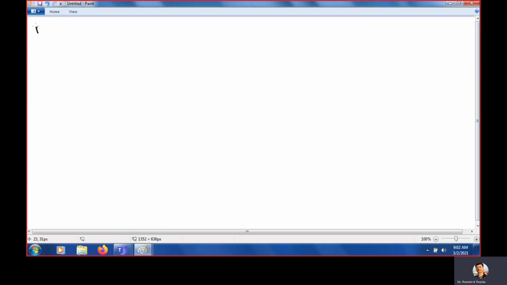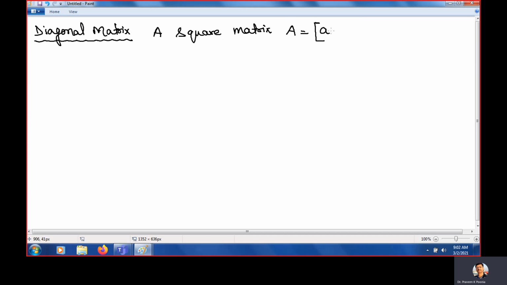Now we'll move to another matrix, and the name of that matrix is diagonal matrix. What is a diagonal matrix? A square matrix. If I write the notation, then a square matrix A equals Aij, M by M. Square means both are same.